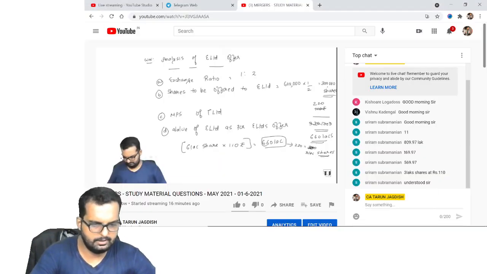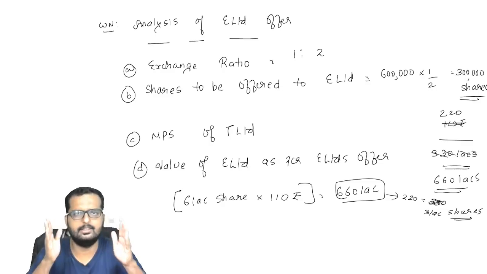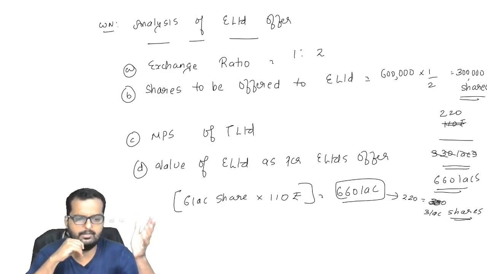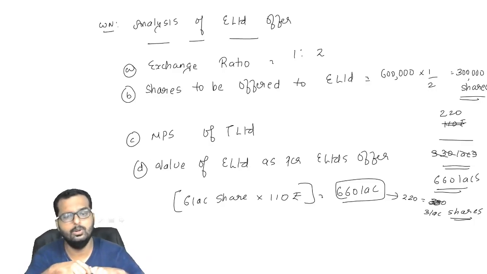I believe you're all done with this part, friends. Are you all clear with this? I'll repeat once again. See, 6 lakh shares are outstanding in E Limited. So obviously, right now the market value of E Limited is 660 lakh rupees. They will never agree for a lower price to sell their company to T Limited.